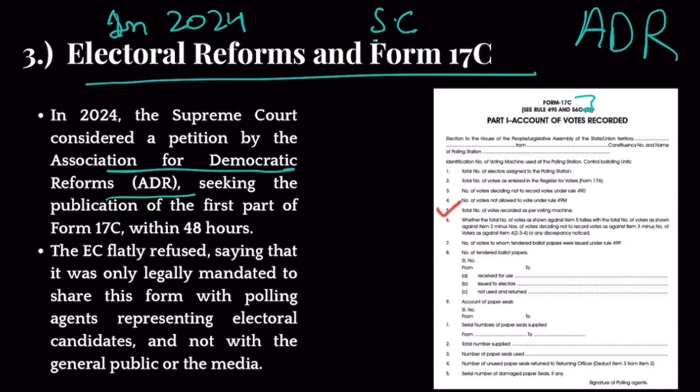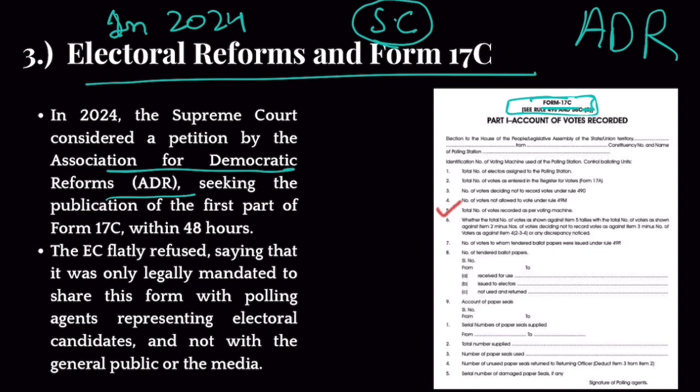They were saying that the Election Commission of India should make the results of Form 17 public. This petition was admitted in the Supreme Court, and when the Supreme Court asked the Election Commission what their stand was with respect to that, the Election Commission said that we won't release the result of Form 17C publicly, because we are not legally obliged to do so. The findings of Form 17C are shared with political parties or their polling agents. There is no obligation on us to release this information on our website publicly, so we won't do it.